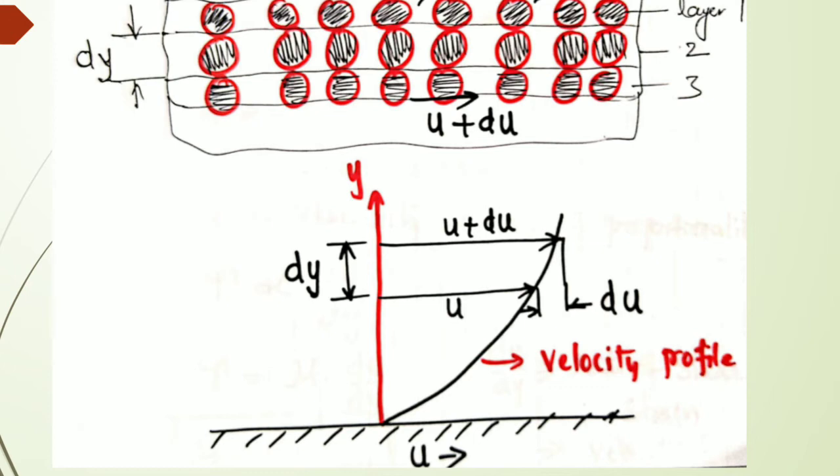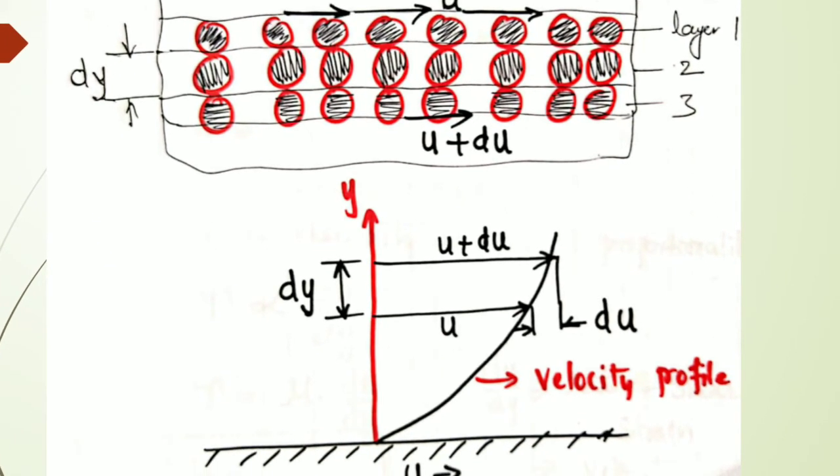Okay. So dy, I told you in the upper figure also, you can just make a difference. dy is the two layers kept apart. One is u, the total velocity, and one is u plus du. It will come into picture when the shear stress is applied, it undergoes deformation. It will change its shape. Then only u plus du will come into picture. Okay. Then du is nothing but the change in velocity. Total du is nothing but change in velocity, if dy is the distance kept apart between two fluids, two layers. Okay. If du is the total, what exactly with the velocity profile, you can see the curve.